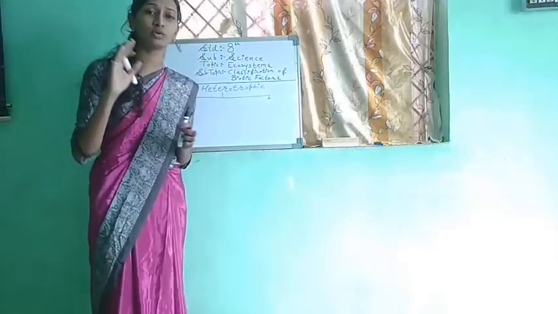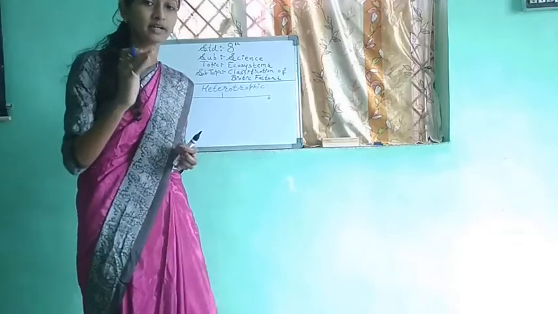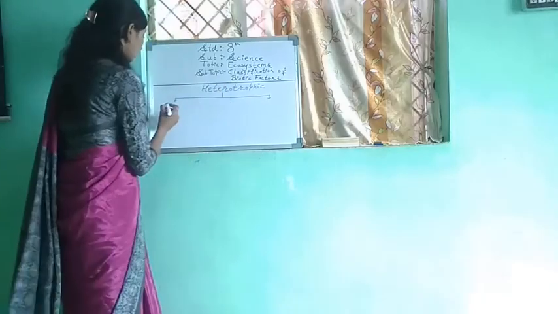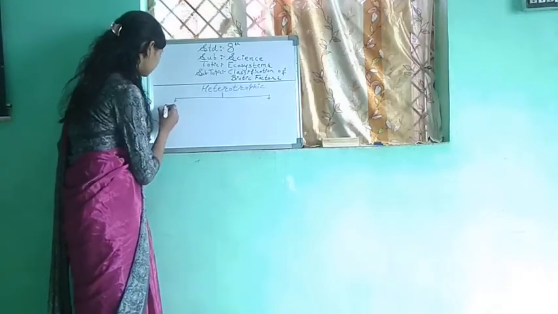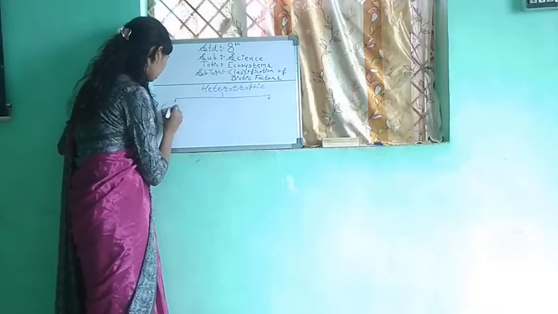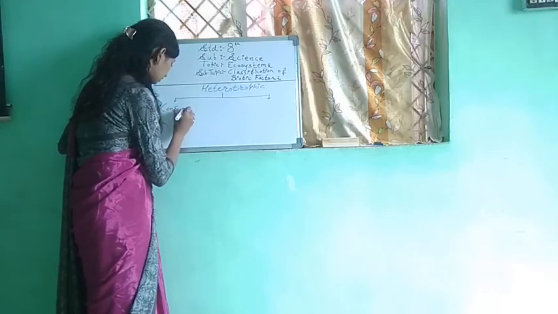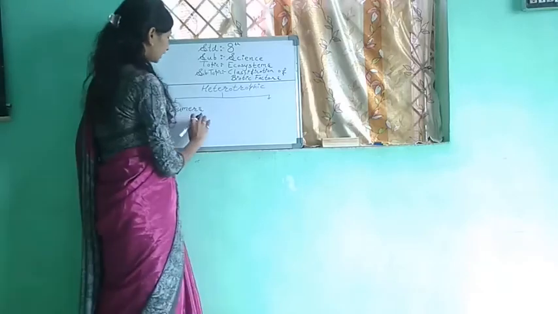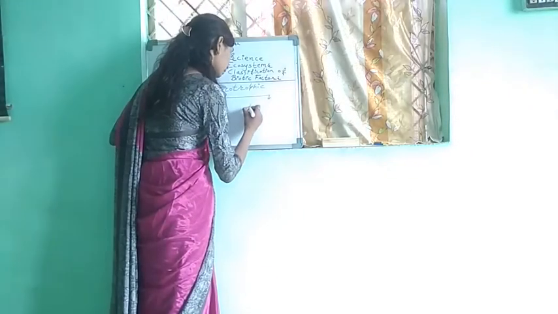In autotrophs only plants were there, but in heterotrophs there are two classes. The first one is consumers and the second one is decomposers.